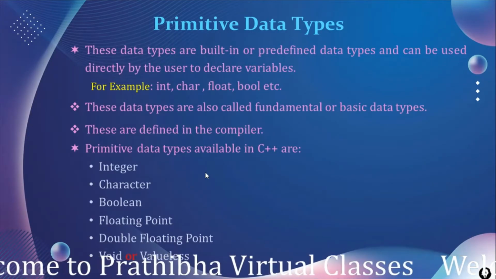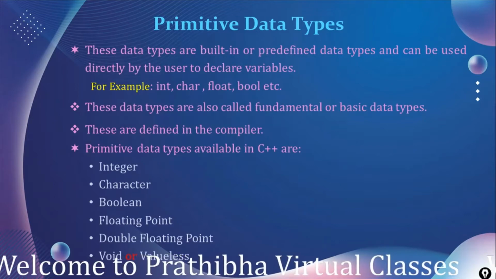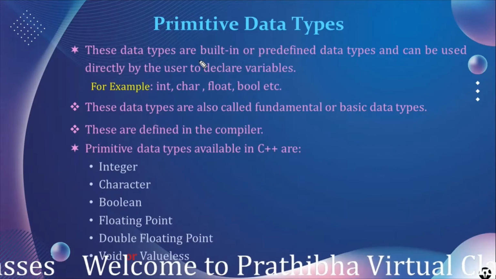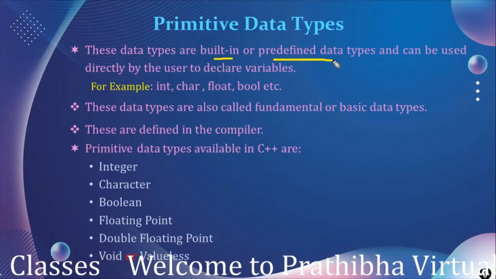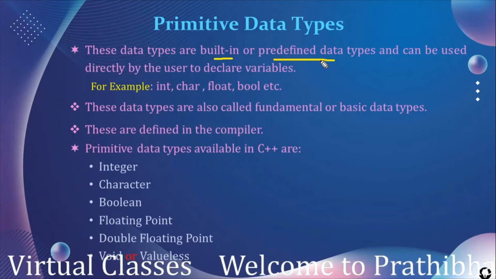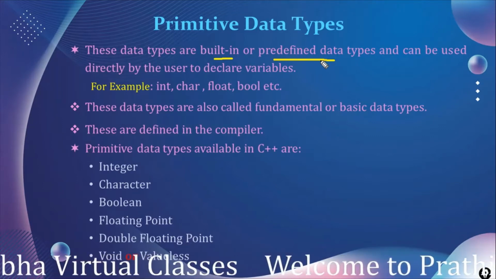First we will know about what are the primitive data types in C++. These data types are the built-in or predefined data types, which means when this language is defined, the developers define these data types.